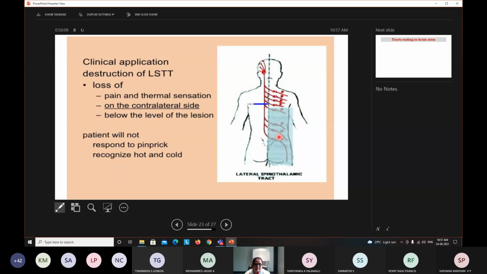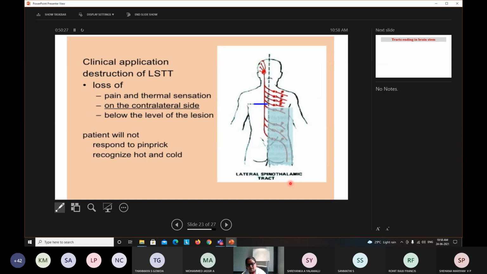Even if you prick with a pin, the patient may not feel it. Even if we put something hot on the skin, he or she may not sense it. So this is what happens if this part of the spinal cord is affected.